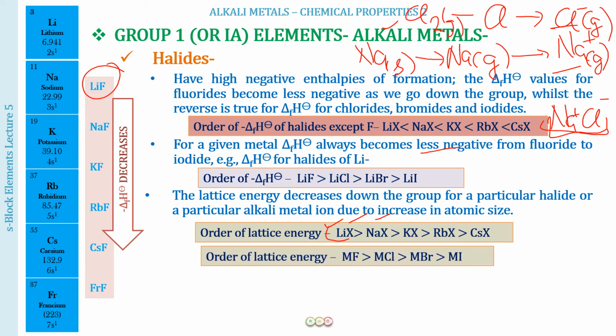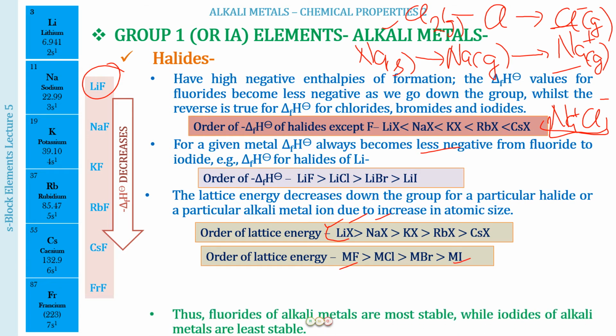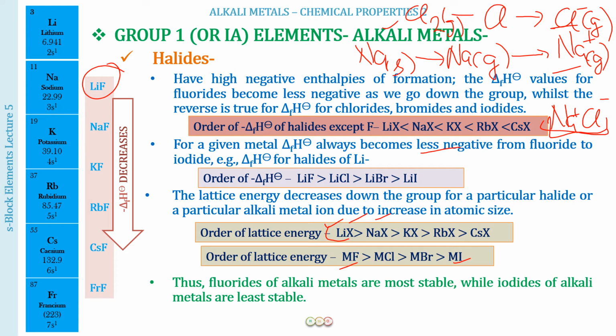And if we take a particular metal ion, and then see the corresponding halides, again the fluoride ion will be the smallest in size. So again the charge density is more because of the small size. So lattice energy again is in the order, fluoride ion being maximum and iodide ion being the least. So again, what you can remember very frequently is that the fluorides of the alkali metals are going to be more stable, whereas the iodides of the alkali metals will be least stable. So please do remember these orders very well, because they are very frequently asked in the examination.